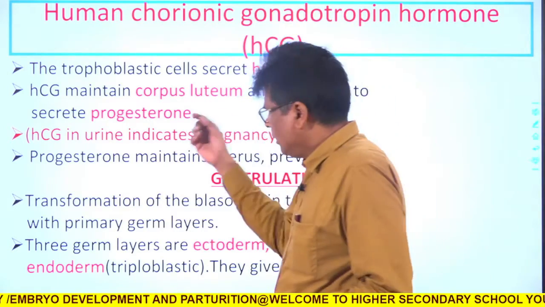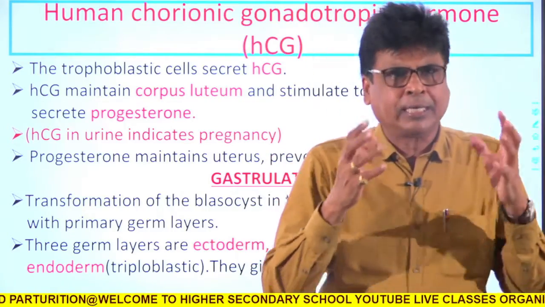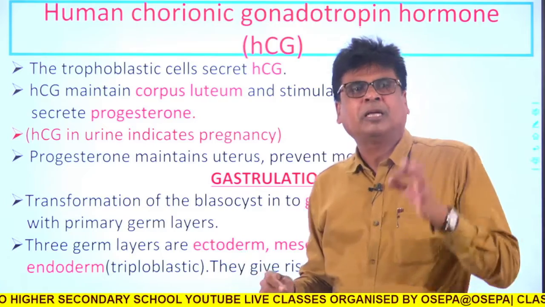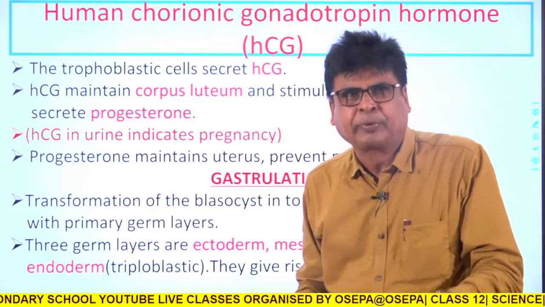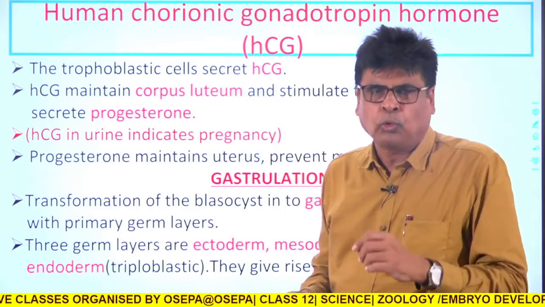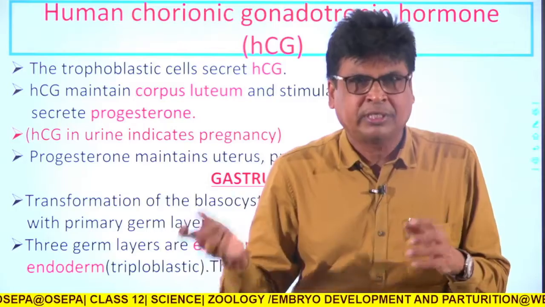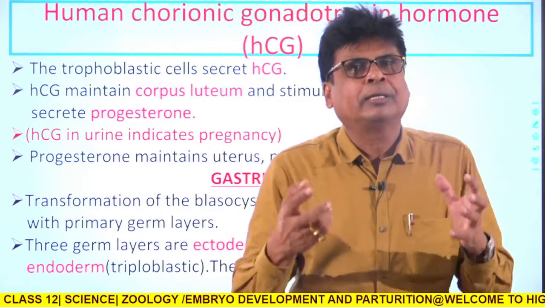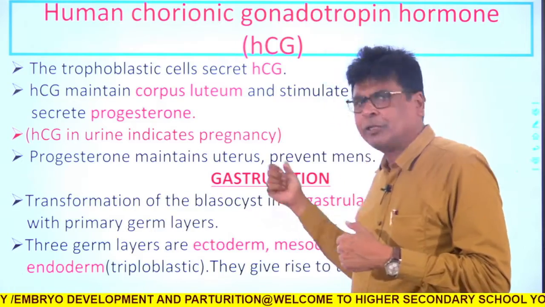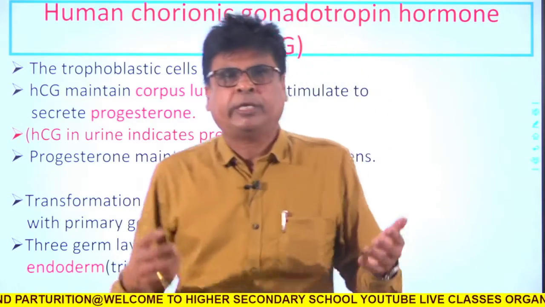As the hormone is secreted just after implantation, if a female wants to know whether she is pregnant, she can make a test. The hormone will be excreted through the urine.